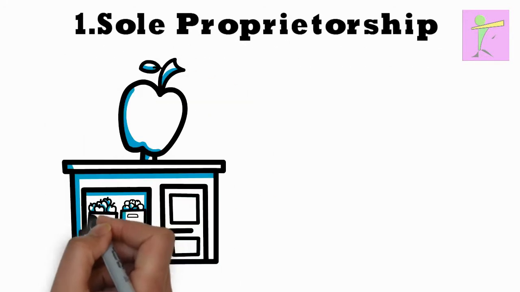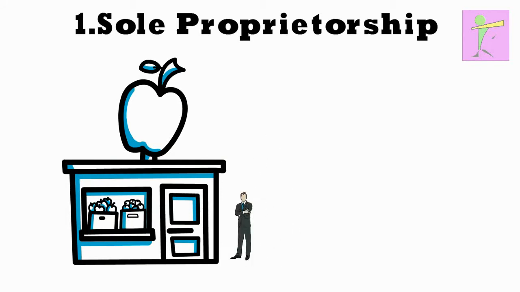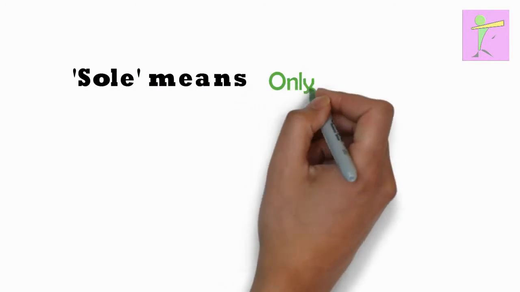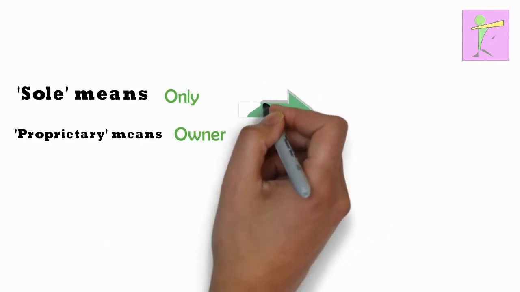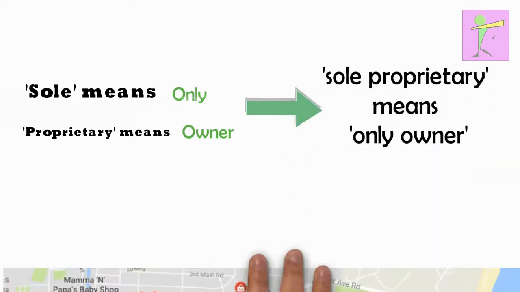It is a type of enterprise that is owned and run by one natural person. Example: stationery shop, tuition center, computer services, Xerox shop, mechanic shop. The word sole implies only, and proprietor refers to owner. Thus the meaning of sole proprietorship is only owner.